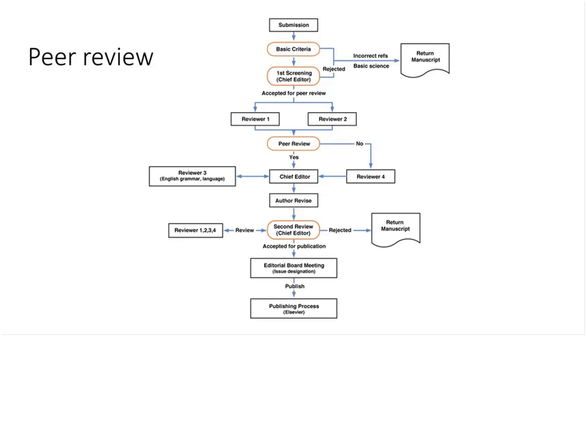And on the screen, you'll see that sometimes this process is crazy long. So sometimes this process is you turn in your manuscript and it is accepted for peer review and it's reviewed by 2 people. Maybe it's reviewed again by an editor and maybe even a 3rd and 4th reviewer. You then revise it. So you take the feedback that you got from the reviewers and you change your article, and then it goes back to the journal that's going to publish it, and maybe you have to review it again. Sometimes this is a really lengthy process.